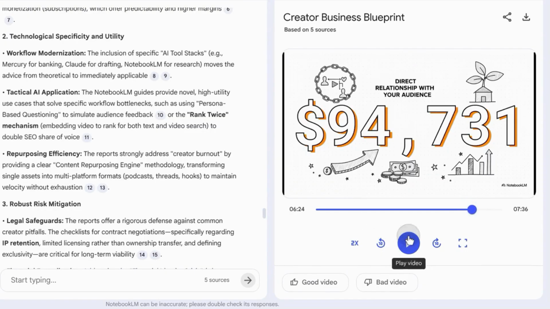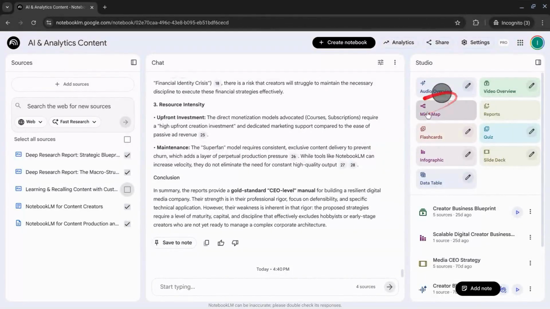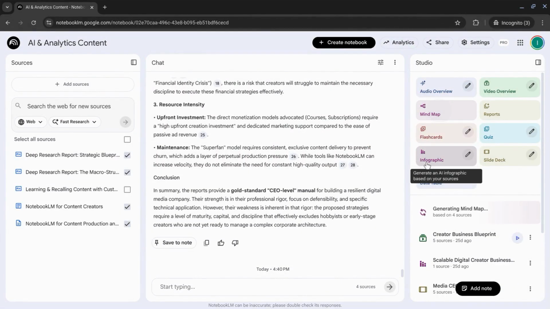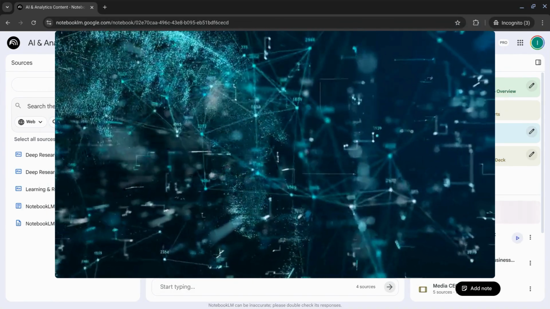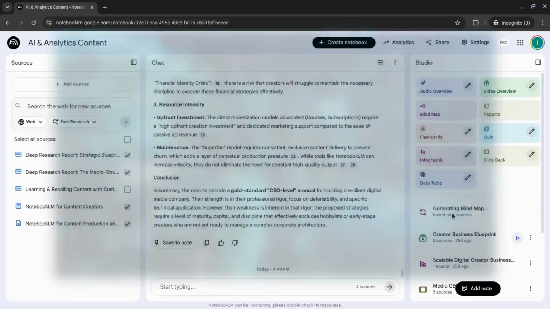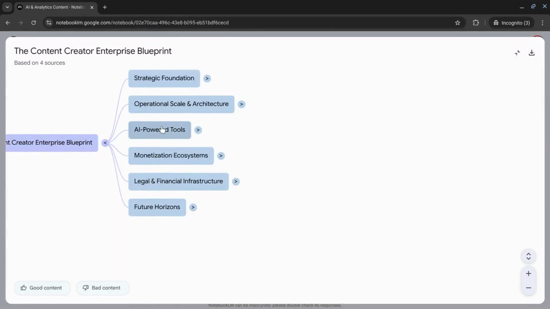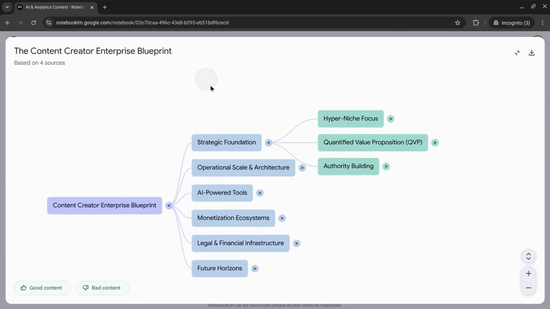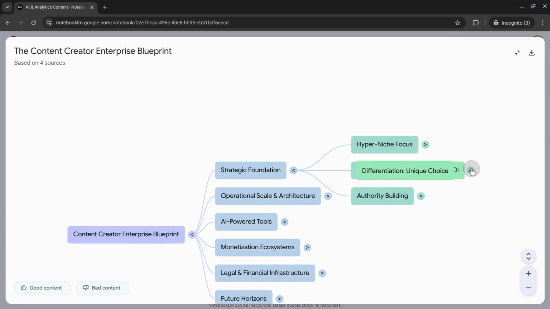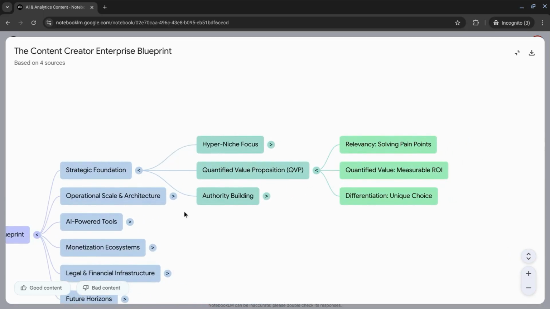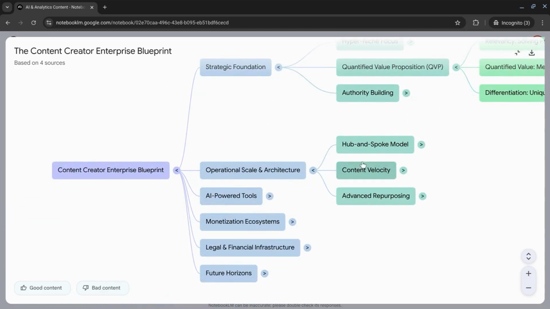Almost $95,000. So you can share the video, download it, give it to stakeholders for them to take a look. A great asset in the studio is the mind map tool. This will allow you to see how your ideas are connected, especially with all the content from the deep research report, over 15 pages in your report, especially useful if you have multiple deep research reports. As you can see, when you click on one of these nodes to expand it, it goes deeper and gives you more detail to see how each node is connected.